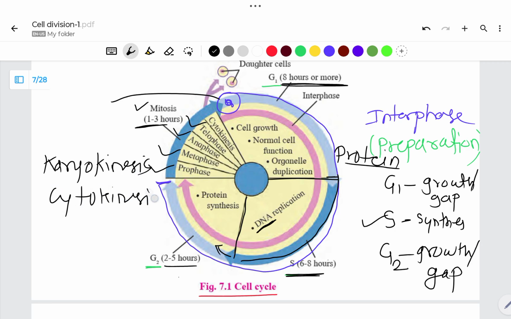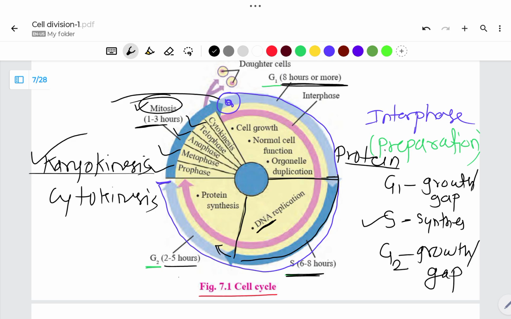In interphase, DNA synthesis occurs and a new copy of DNA is formed. This DNA is distributed into two different cells during the karyokinesis process, which is completed in mitosis.